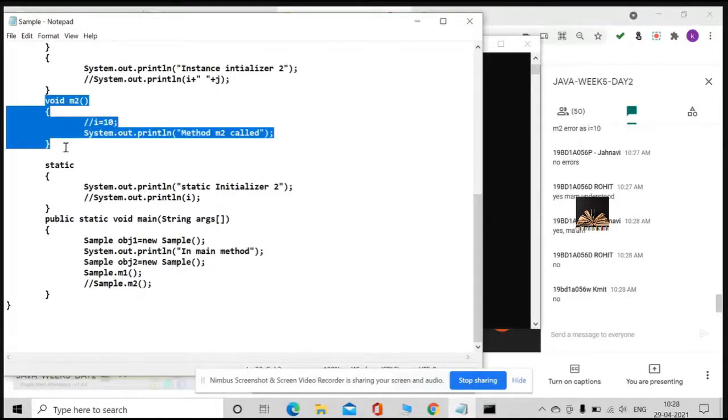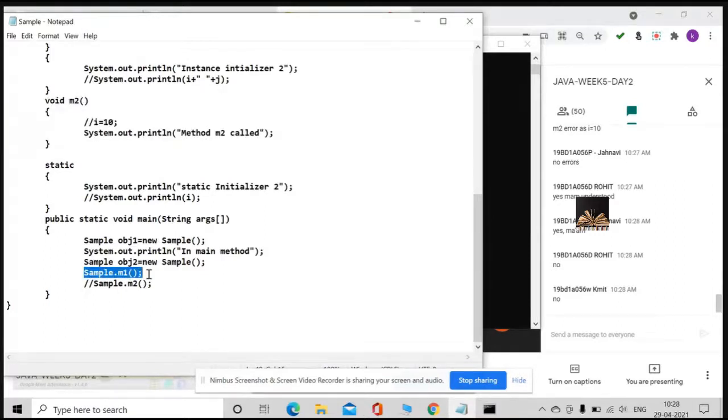It cannot be called with the class name. But a static method can be called with both the class name as well as the object. Only thing is, the object is not necessary. There is no rule that we cannot call the static methods with an object. Okay, guys, understood now?